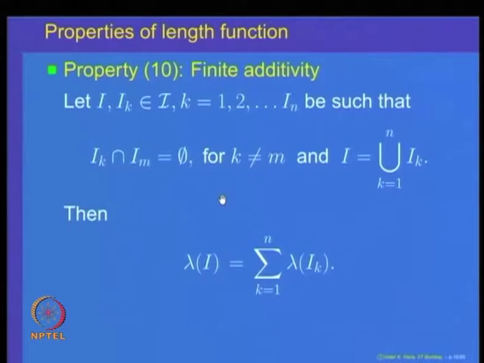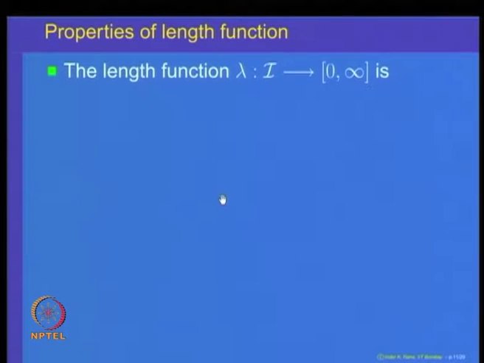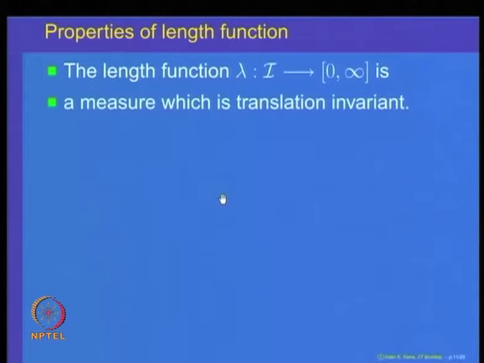The important property is that it is countably additive. So, in view of this, the next question that arises is the following. The length function is a measure which is translation invariant, because it is countably additive and the length of the empty set is equal to 0.